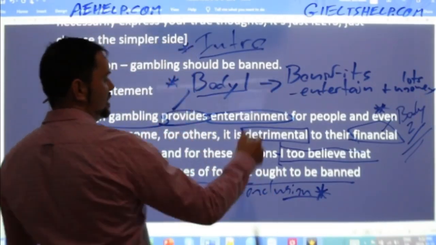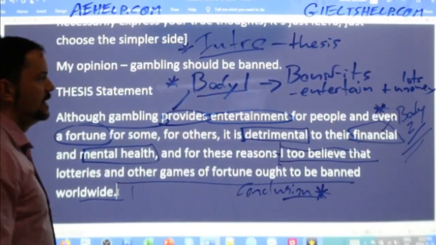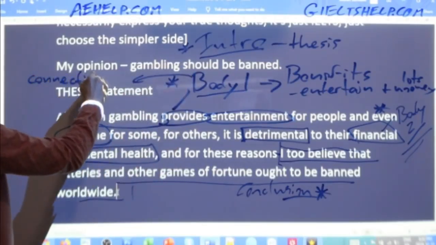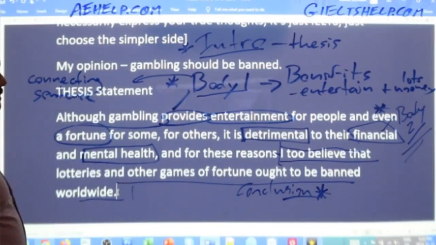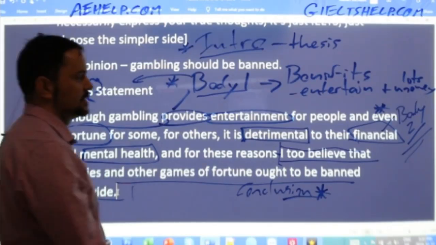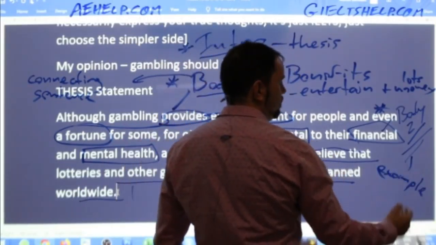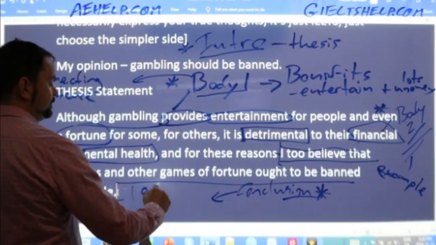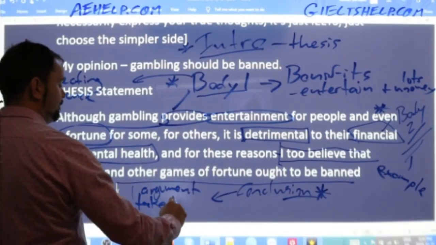So in my introduction, this comes in the form of the thesis. Okay, it's my opinion. In my body 1, it can come in the form of my connecting sentence. Okay. In my body 2, it can come in the example, explanation, so different places. Let's say example. And in my conclusion, it can come in the argument and perhaps my take-home message.